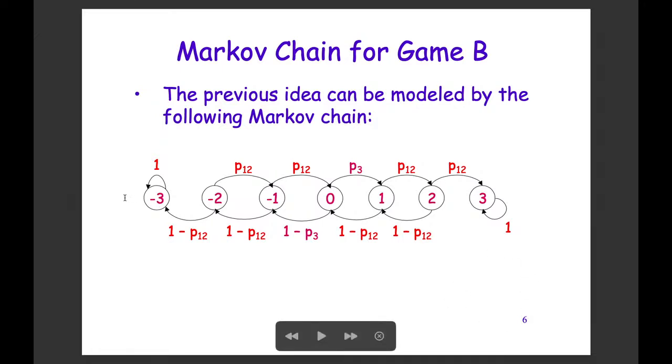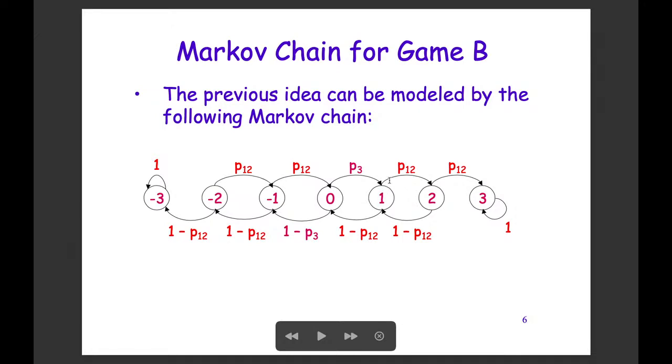So we don't need to consider the infinitely long Markov chain, because we just need to focus on whether, since the initial money is 0, we are more likely to win $3 or more likely to lose $3. So in that case, this Markov chain only has a finite number of states, and here we have the transition probabilities based on the biased coin we are using.